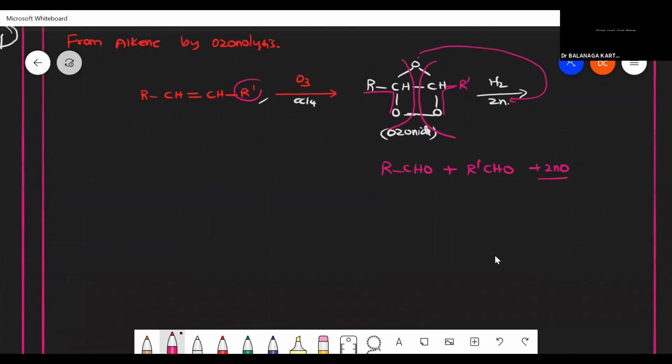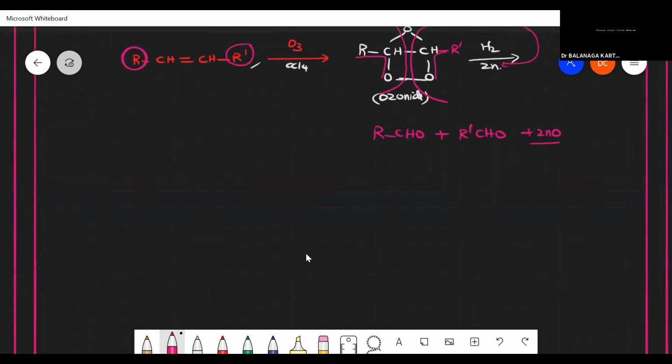Suppose I take R' and R, and these two are different, then I'll get different aldehydes. I am able to prepare two different aldehydes in a single reaction. This is very, very important in ozonolysis. Based on the boiling point only, we can separate them through fractional distillation. Okay. Suppose if I want to form the ketone, then what do I have to do? If I want to get ketone, what do I have to do?